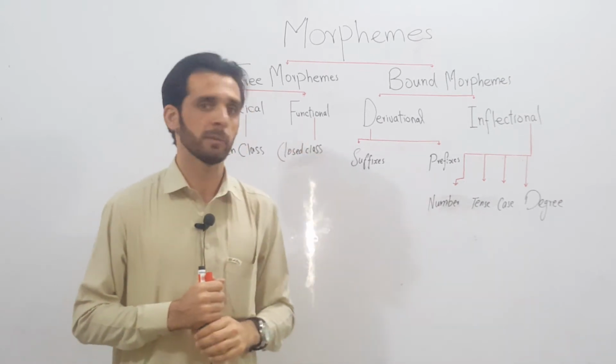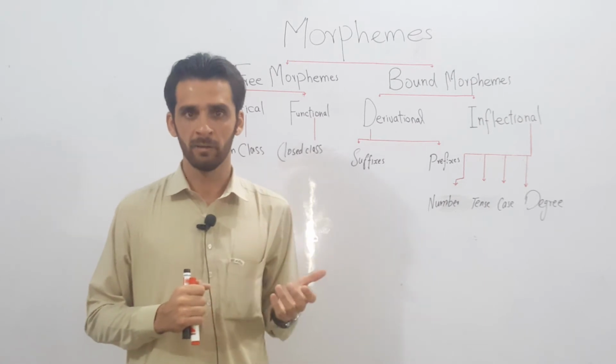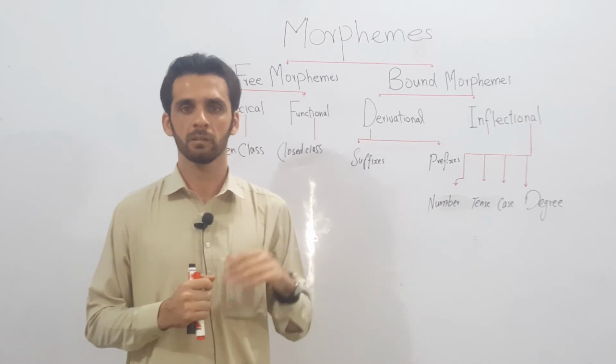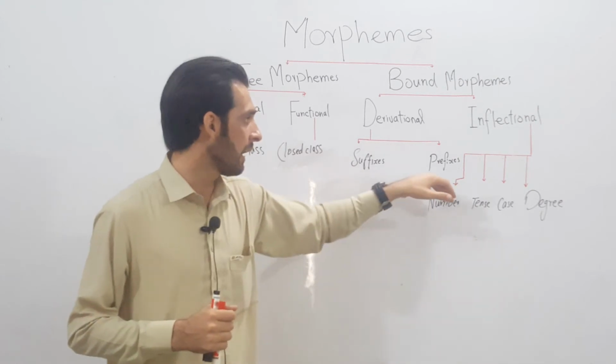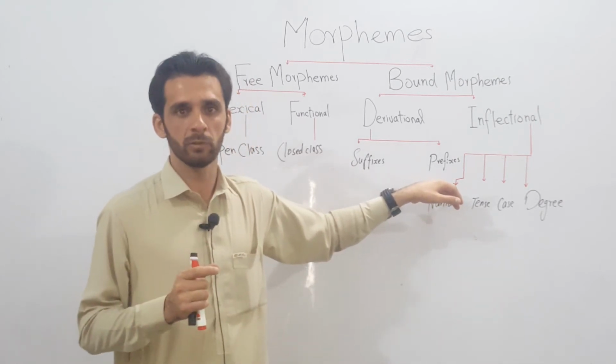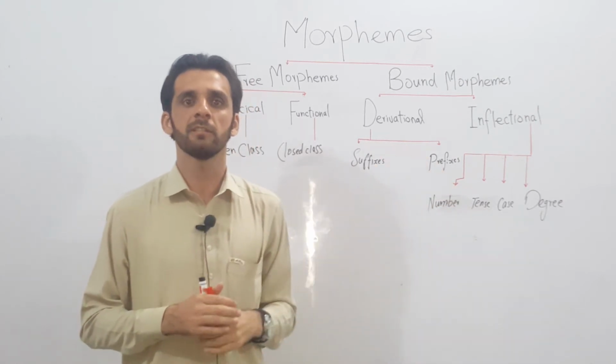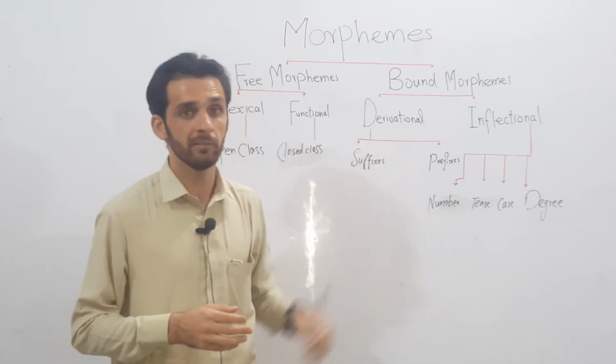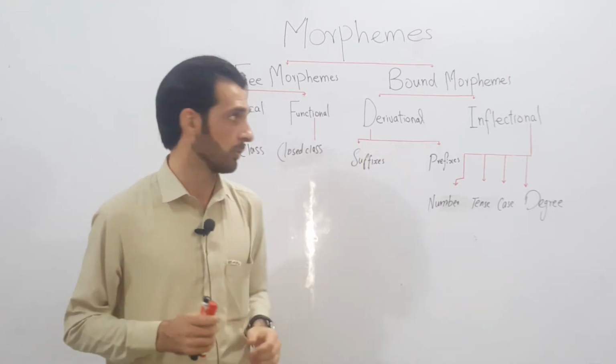Same is the case with prefixes. Suppose we have a word ethical, which is a positive word, and if we add a morpheme before it, un, we get unethical, which is a negative word. So again we derived one word from the existing word.